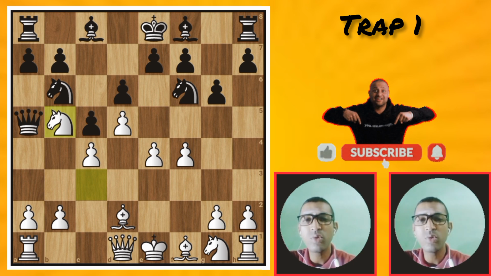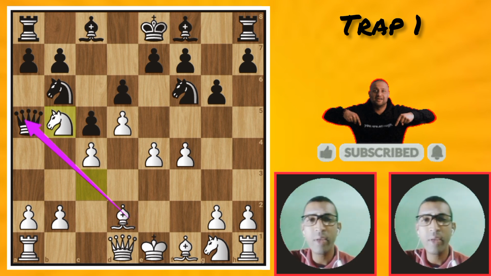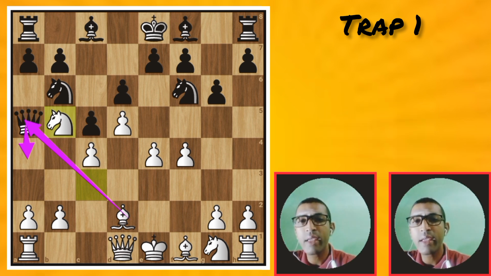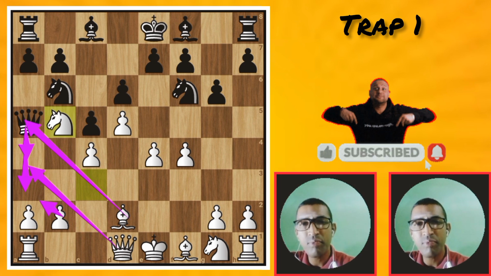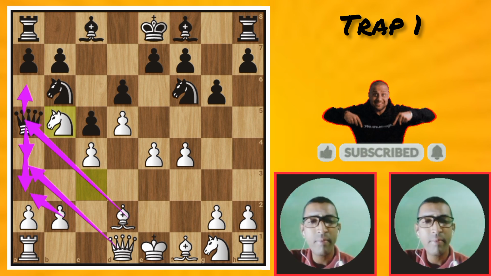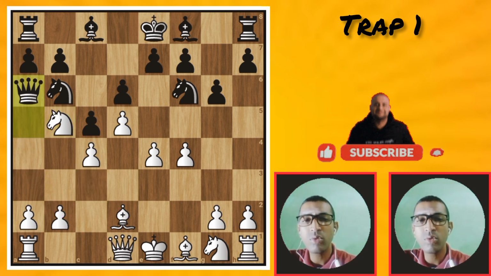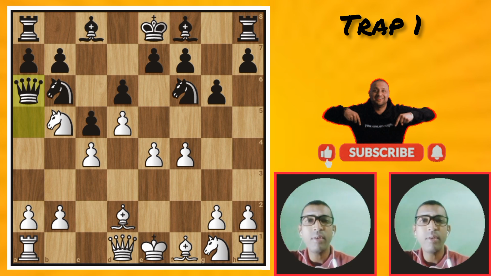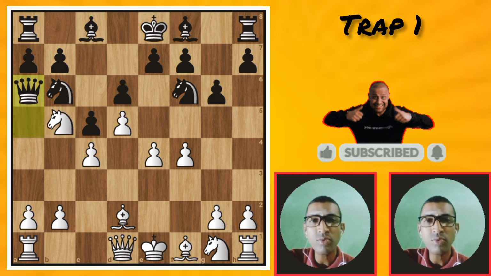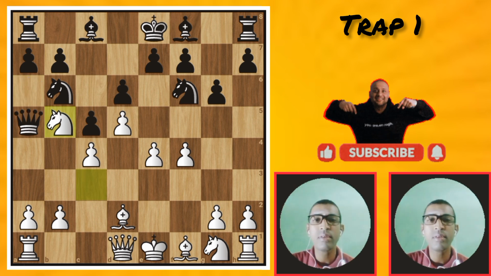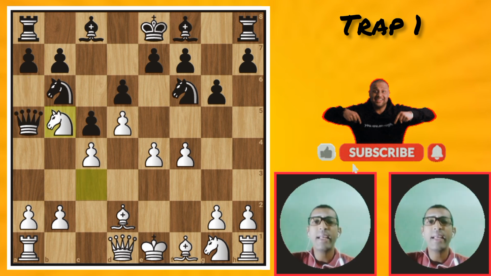Now you can see how it is trapped. This bishop attacks this queen. This queen cannot go here because there is a queen. This queen cannot go there, there is a pawn. If the queen goes there, then a beautiful check and fork traps the queen. That's why in this game black resigns, white won the game.